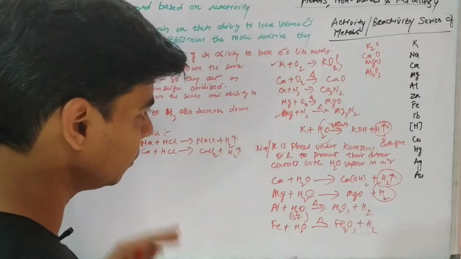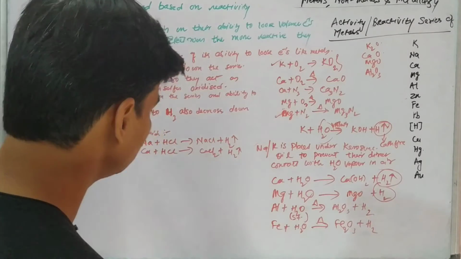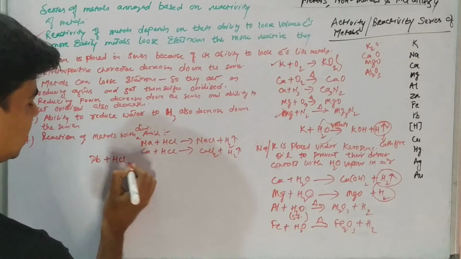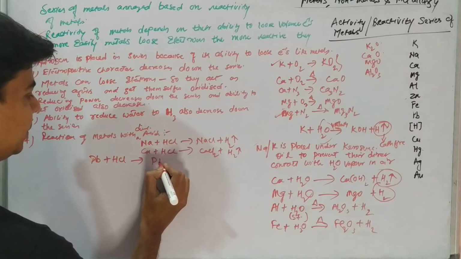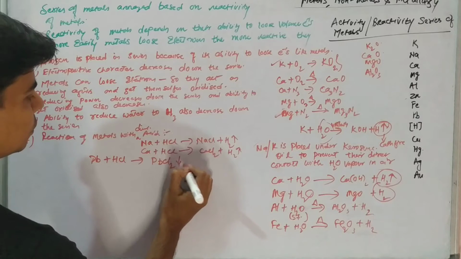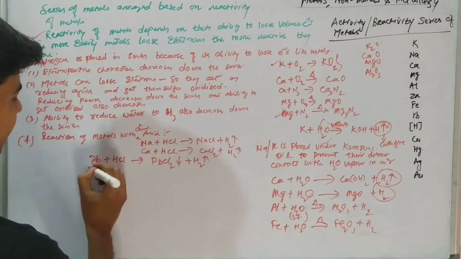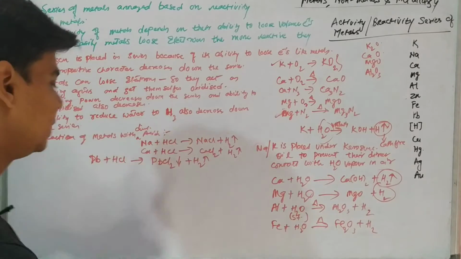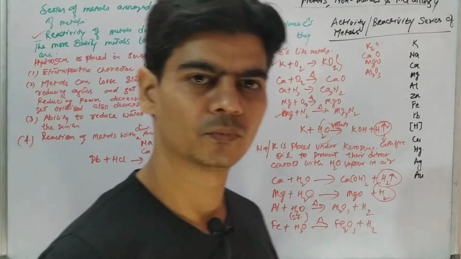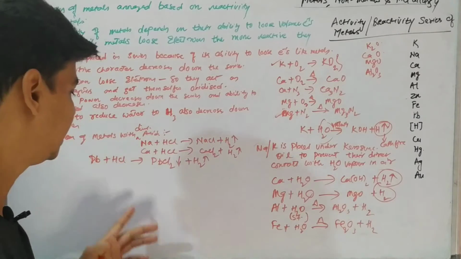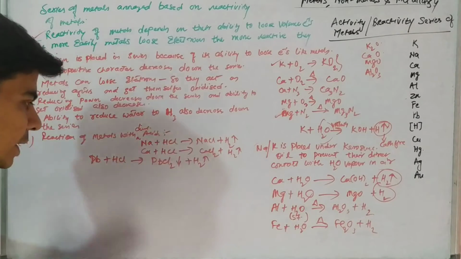Now as we come a little more down the series, let's talk about lead. Lead will react with HCl, forming PbCl2. This is a precipitate, we know, right? Now the reaction of lead with HCl will stop after some time. Why? Because the lead chloride, or even in case of sulfuric acid, lead sulfate will form, which is again a precipitate.